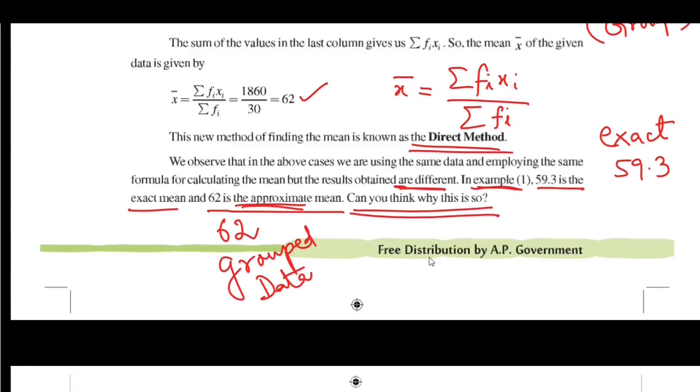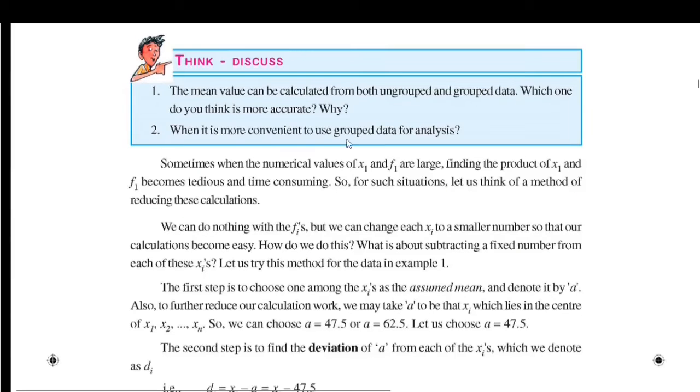As we have already explained, this is because we are losing some information in grouped data. Instead of taking the actual observations while calculating the mean, we are considering the midpoint as the value of observation for each class. Now let us look at think and discuss.